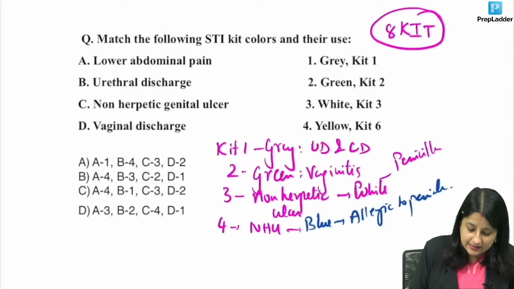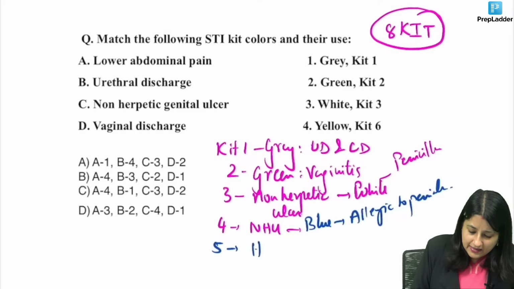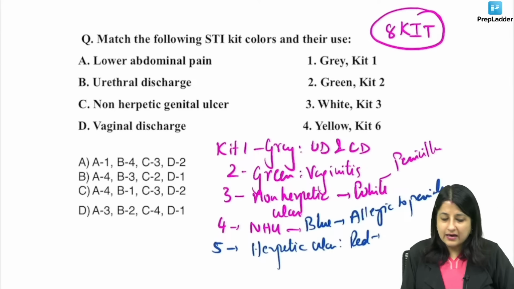Then comes danger. Kit number 5. When it is herpetic ulcer, guys. And you know the color of danger is red. Acyclovir has to be given.